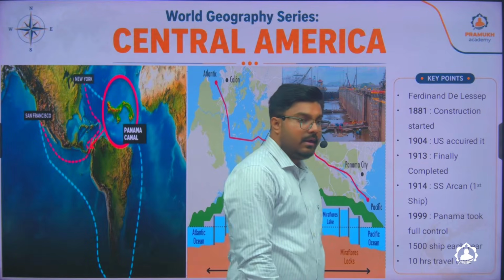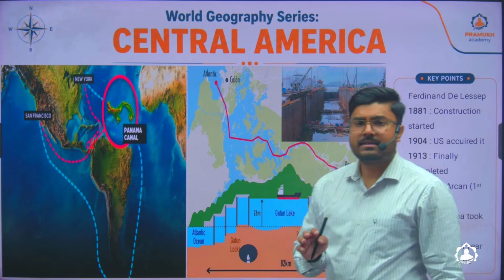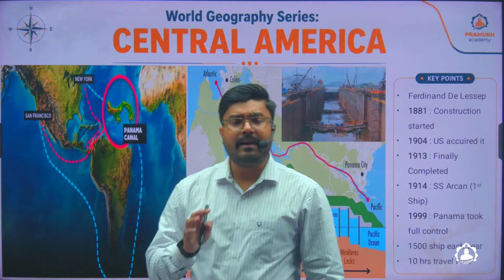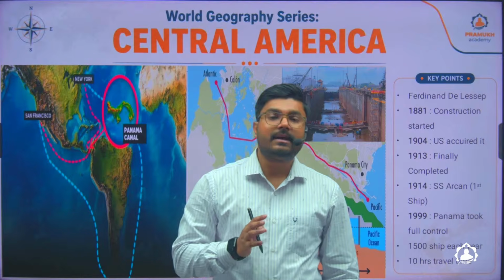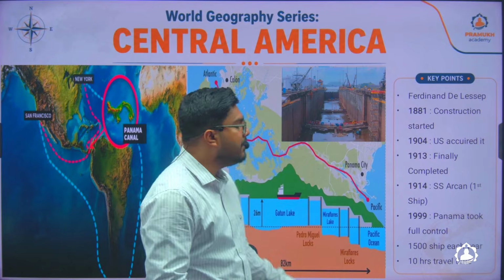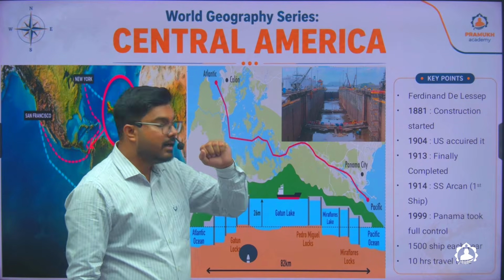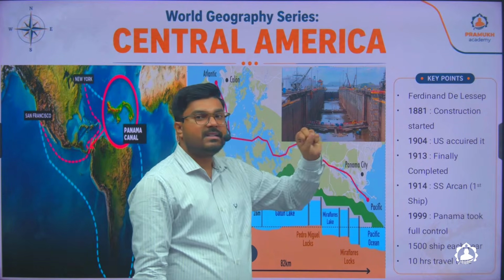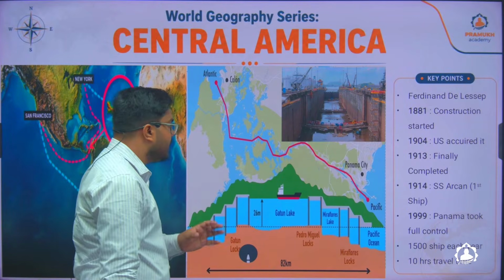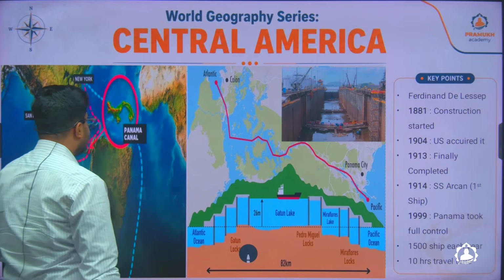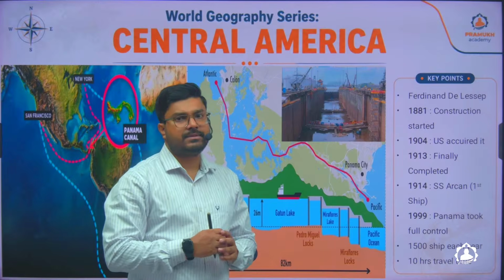Now, if you talk about this Panama Canal, you'll see that it was an engineering marvel of the world. It was built in 1881 by a person named Ferdinand de Lesseps. He was a French engineer, and at that time in 1881, the Panama region was under French control. So this particular person was given the responsibility of building this canal. Now, what was the necessity of this canal?